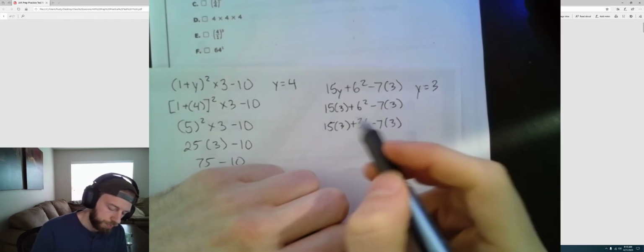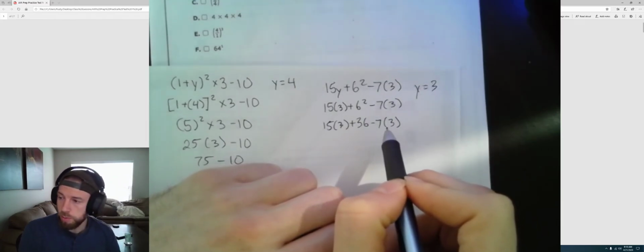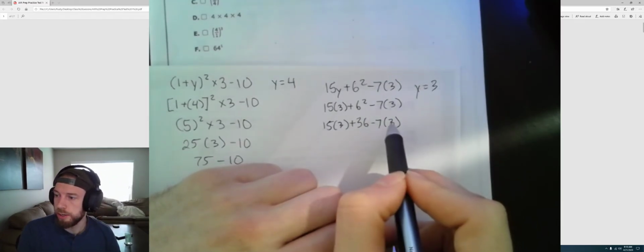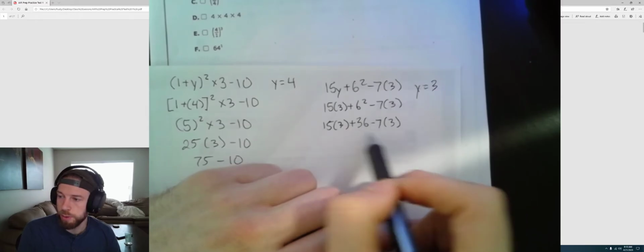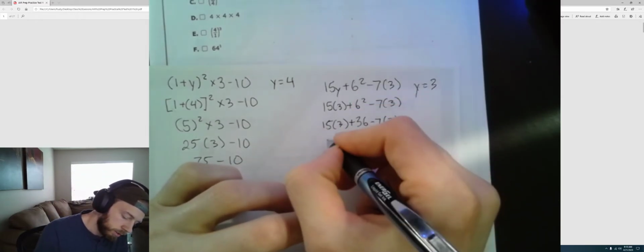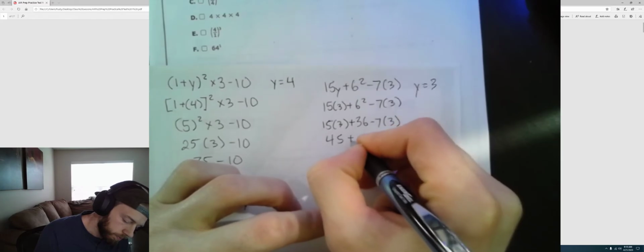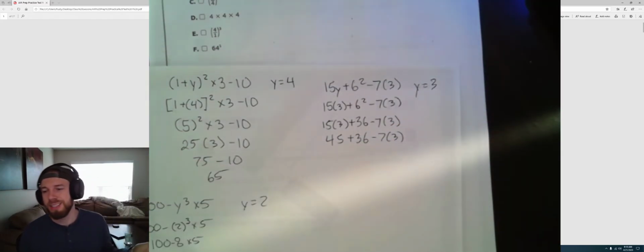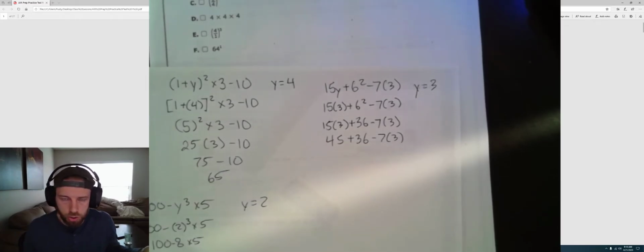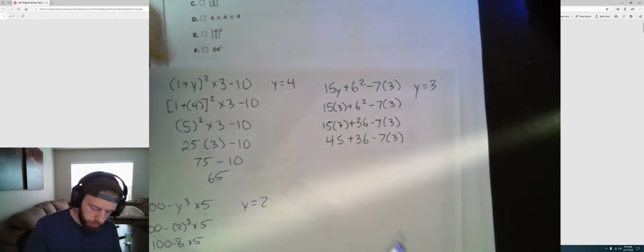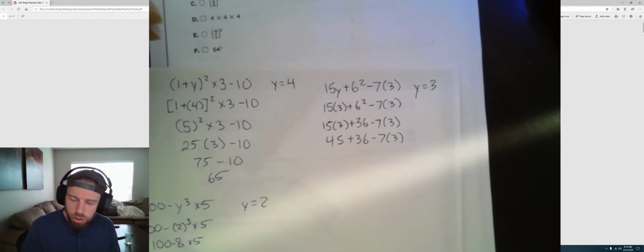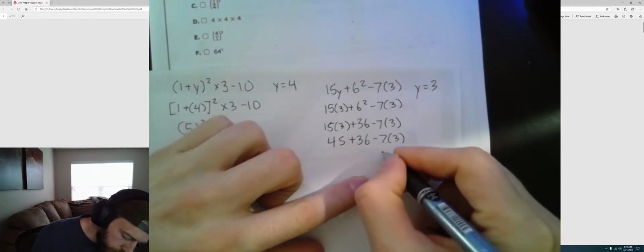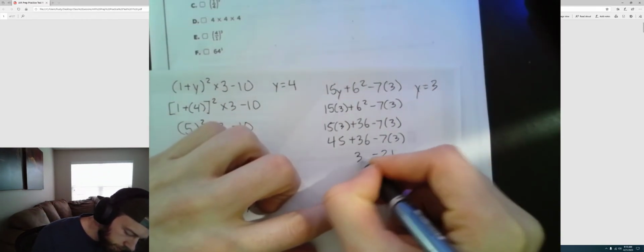Those are the worst. After we do the exponent, we're going to move on, and we've got some multiplication here and here. So we're going to take care of both of those before we do the addition or subtraction. 15 times 3 is 45, plus 36 minus 7 times 3. And again, it doesn't even take that long to stay organized or show your work, guys. Come on. And I don't want to hear that argument. Okay. 7 times 3, 21.